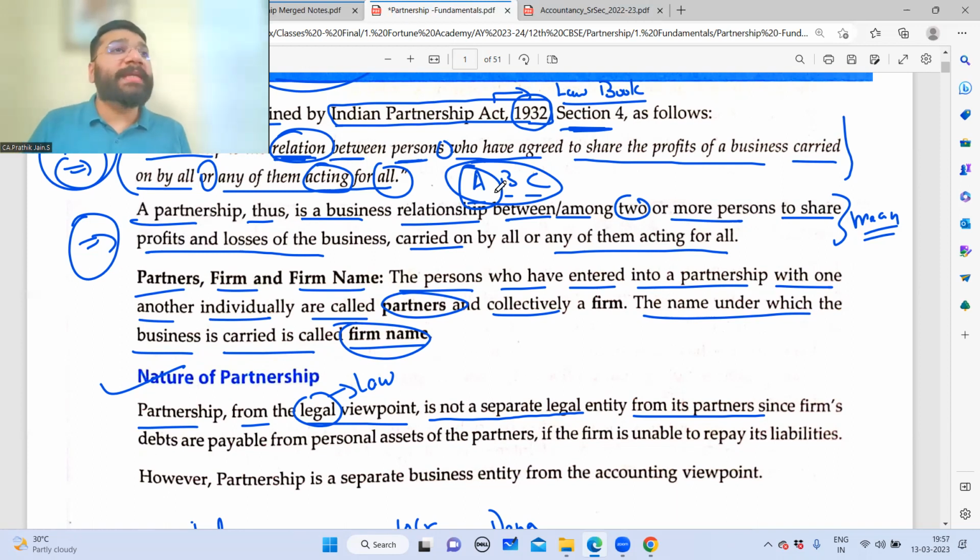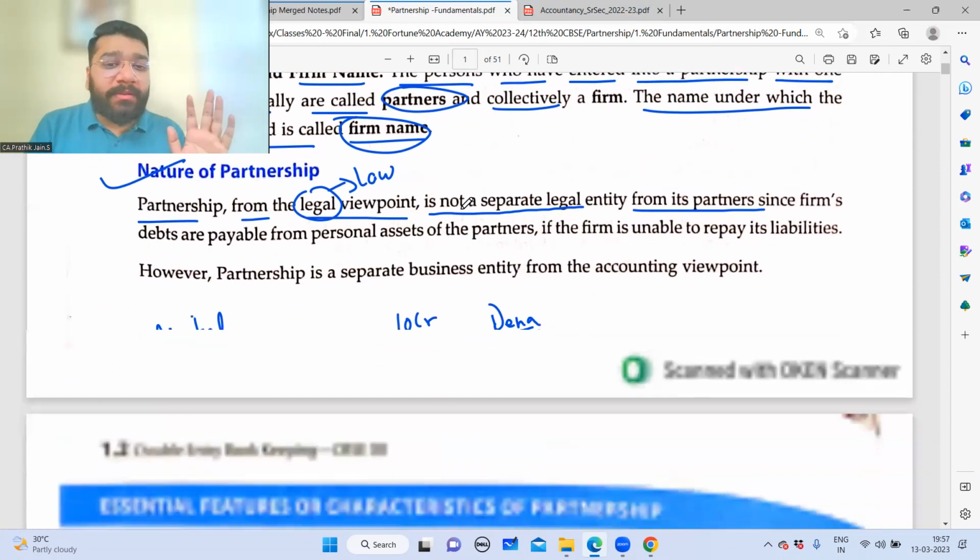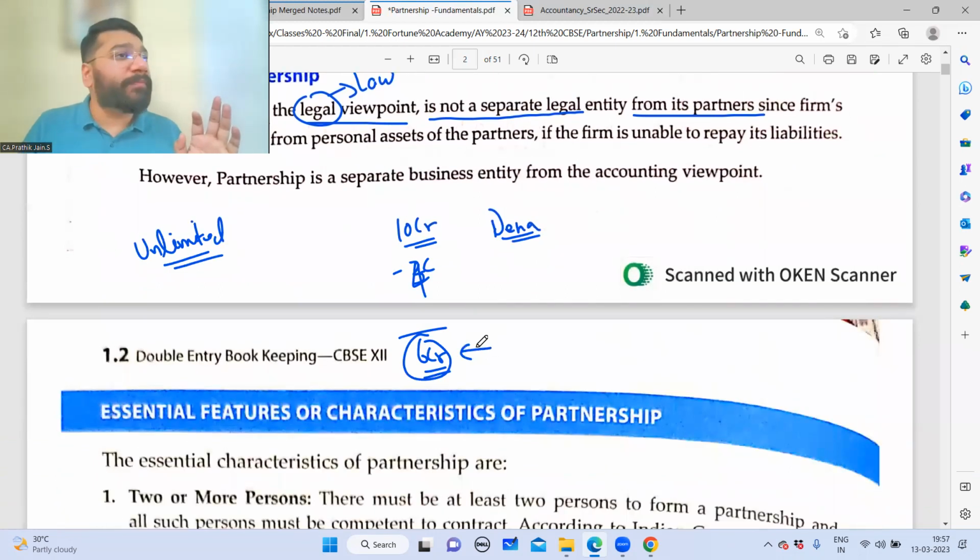So let's suppose A, B, and C, all of them put together, are having 20 crore worth of property. So they will sell that property. From that, they will recover 6 crores and give it to the bank. The remaining 14 crores will go to the owners themselves.